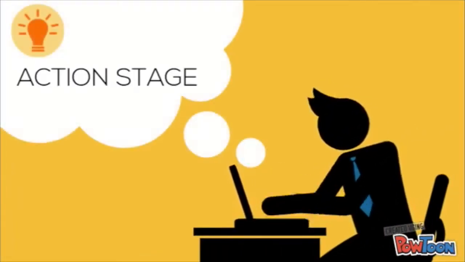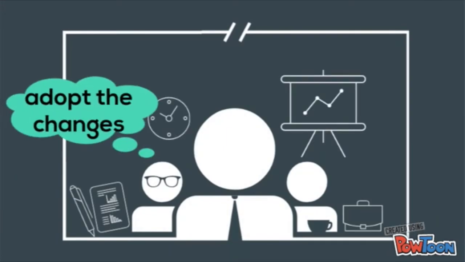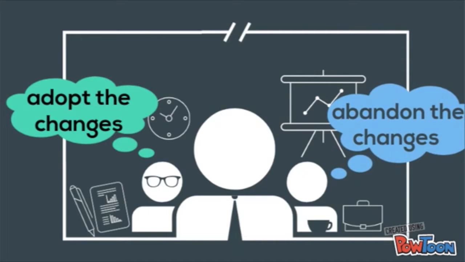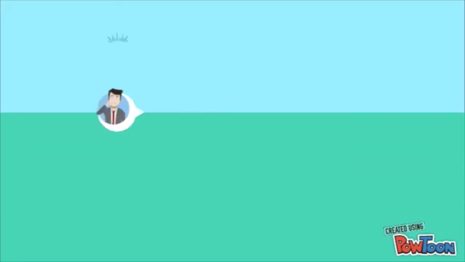Action stage. This stage is where the solutions are made whether to adopt the changes, abandon the changes, or repeat the PDCA cycle. The action are taken based on what have been learned from the test.